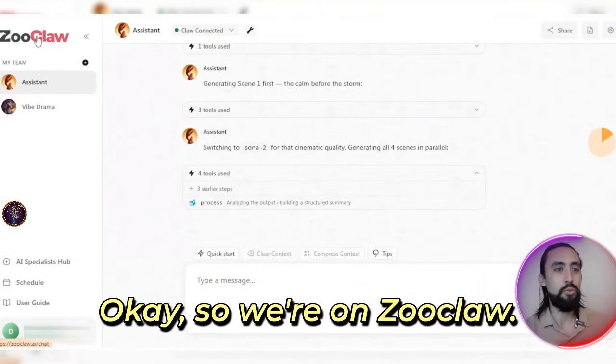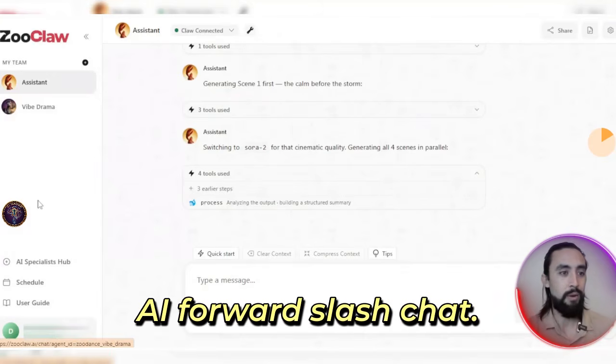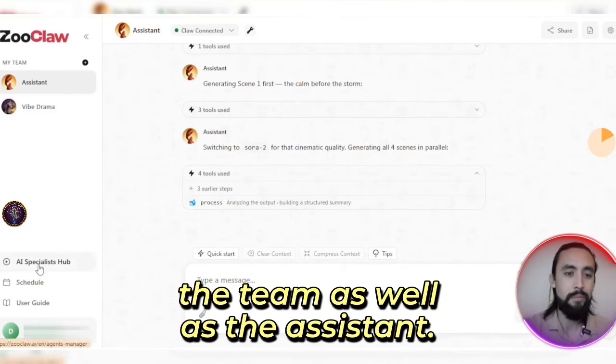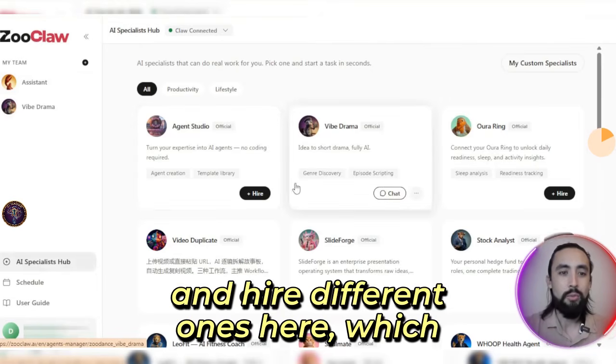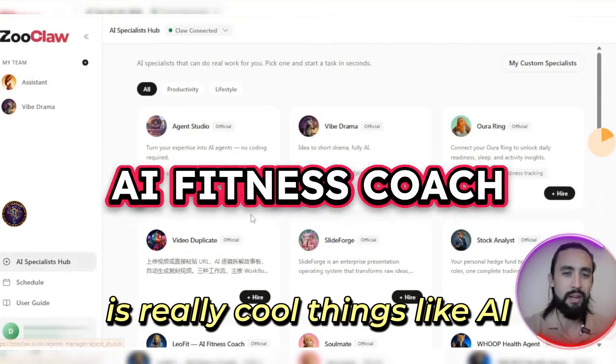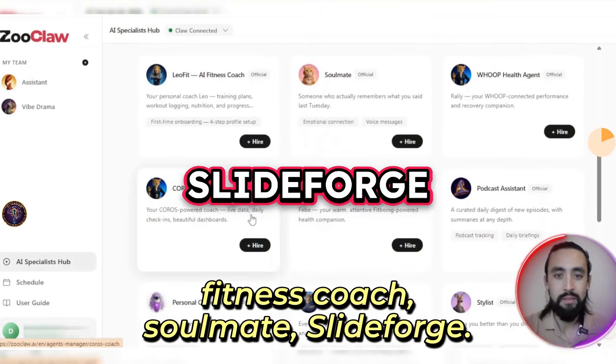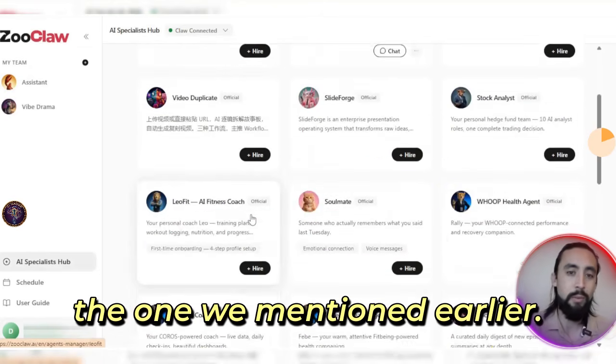Okay, so we're on zooclaw.ai/chat right now. We've got Vibe Drama open on the team, as well as the assistant. And you can actually go ahead and hire different ones here, which is really cool. Things like AI, fitness coach, soulmate, SlideForge. So we're going to go with Vibe Drama because that's the one we mentioned earlier.